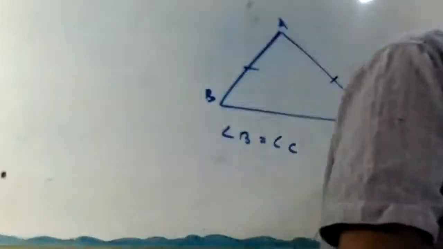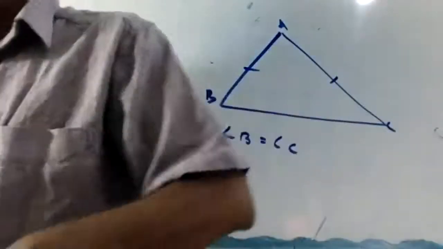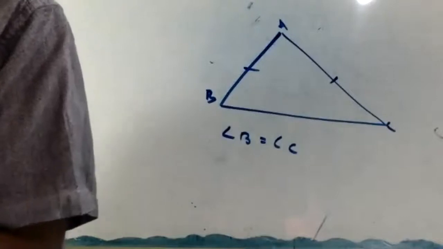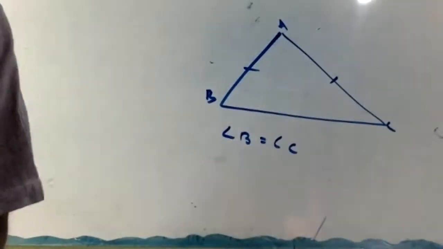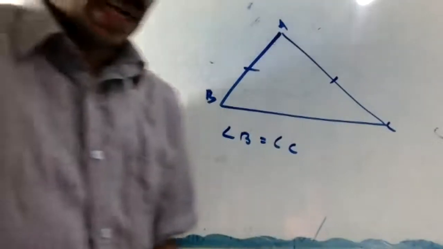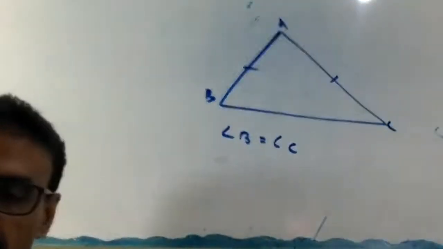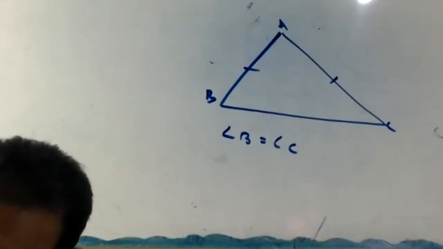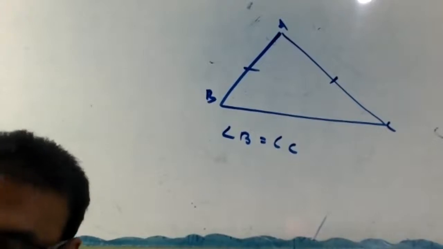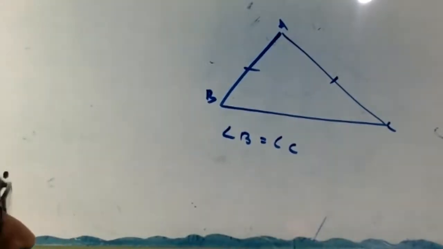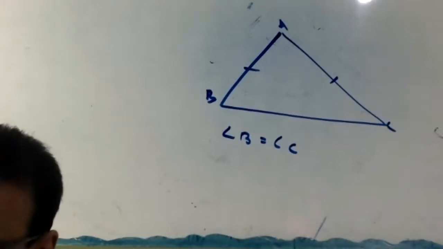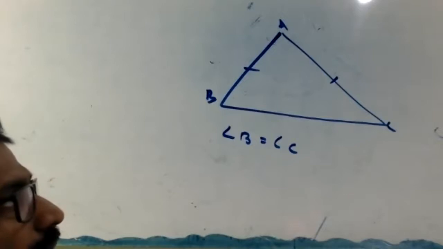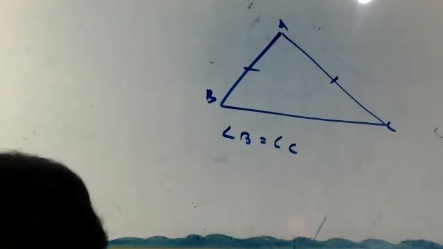Draw the figure. Then write: Given, in triangle ABC, AB equal to AC. To prove: angle B equal to angle C.